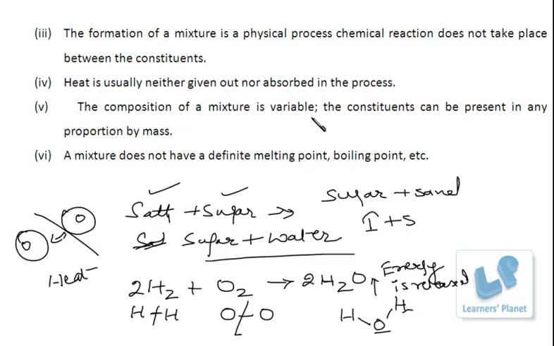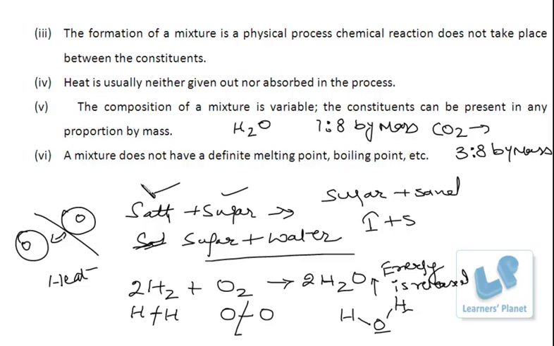The composition of a mixture is variable, that is, the constituents can be present in any proportion by mass. Say in a compound H2O, hydrogen and oxygen are present in the ratio of 1:8 by mass. In carbon dioxide, carbon and oxygen are present in the ratio of 3:8 by mass. But in a mixture, there is no ratio as such. The composition is variable.